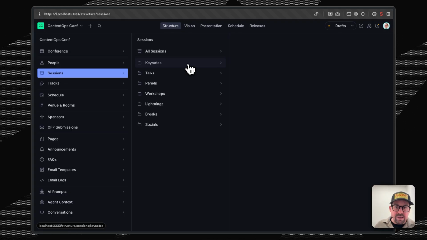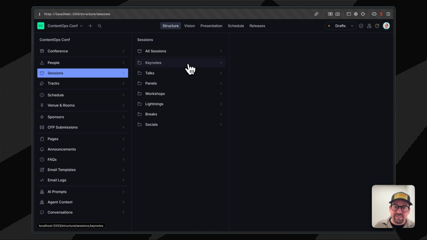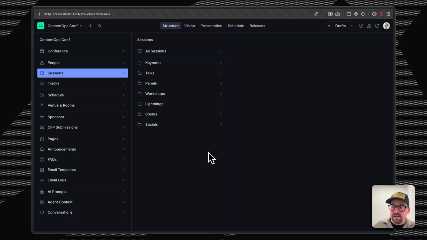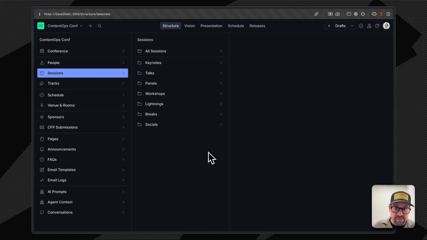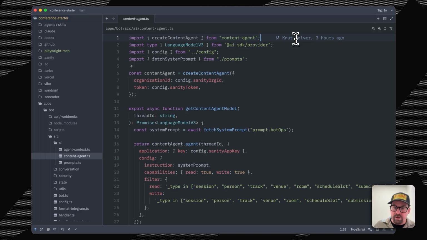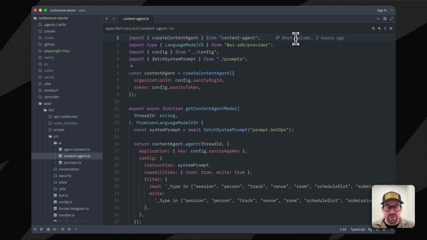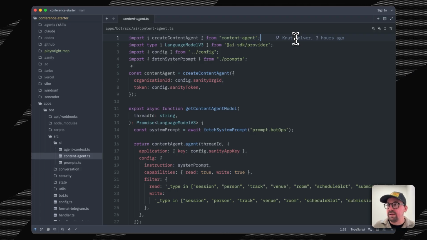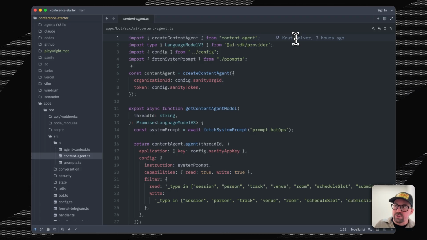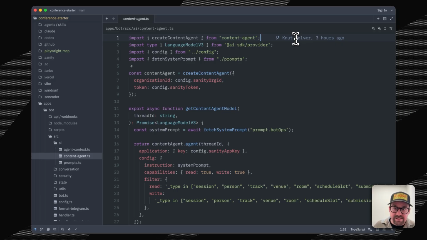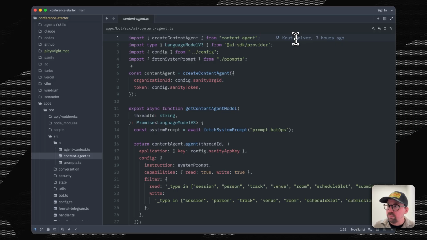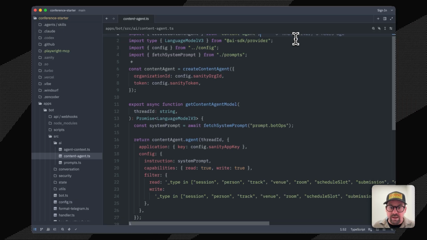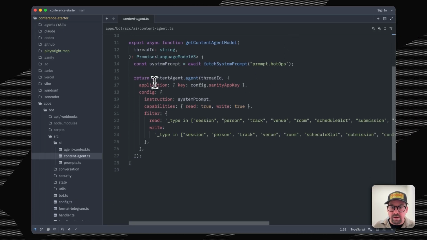So my idea was, you're probably going to be in the chat anyways, so why can't you just chat with this system? So let's take a little look at the code that drives all of this. So this is layer 1, knowledge and permissions. The content agent is what drives the Telegram experience, and it's a Sanity API that bundles an LLM with access to your content lake. You don't pick the model, you just configure what the agent can see and what it can change. And here you can see the config that we are returning.